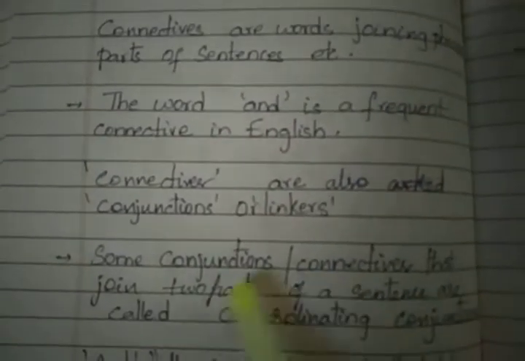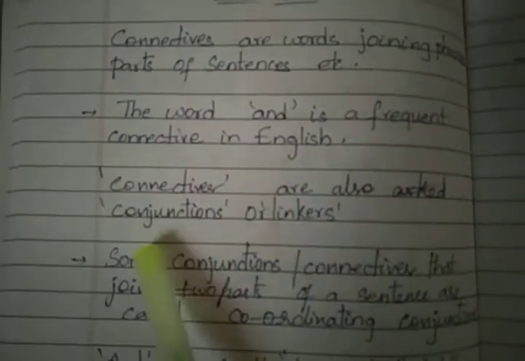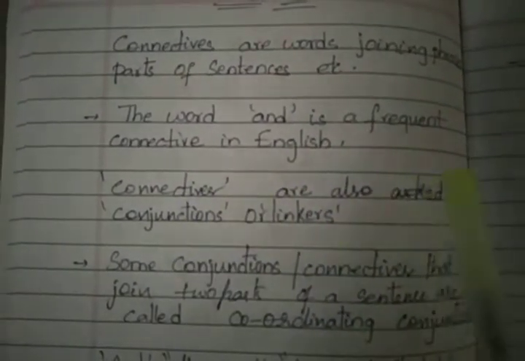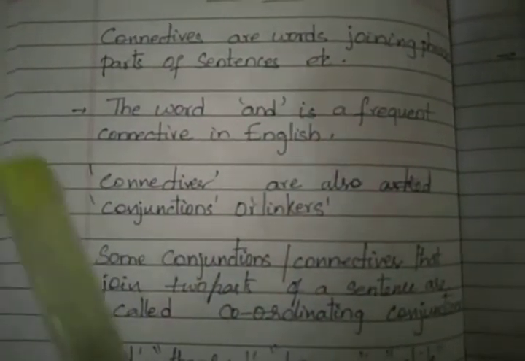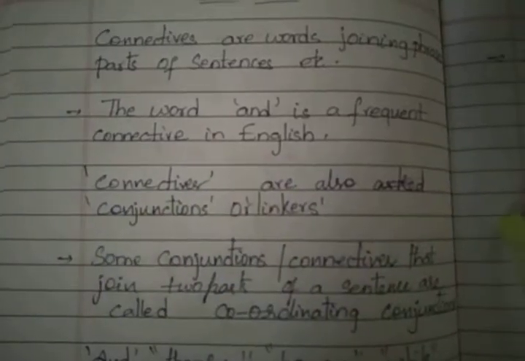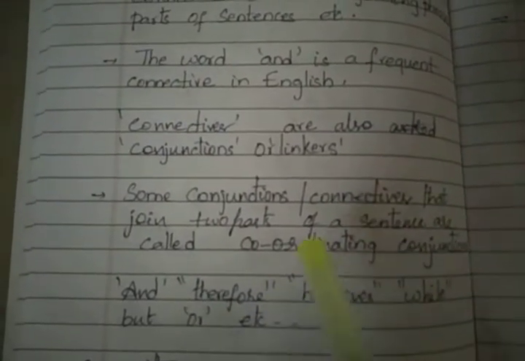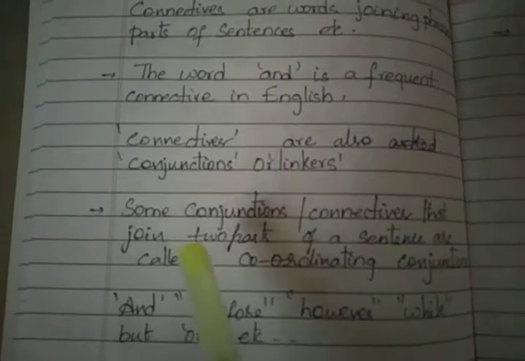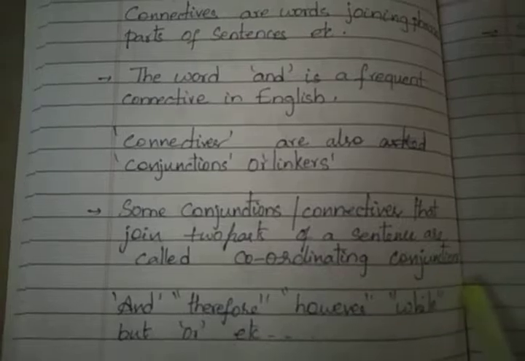Once again, look at here. Conjunctions or linkers or connectives. These words join two parts of a sentence and make it into a complete sentence. So here, coordinating conjunctions: they join two parts of a sentence, and they are called coordinating conjunctions.